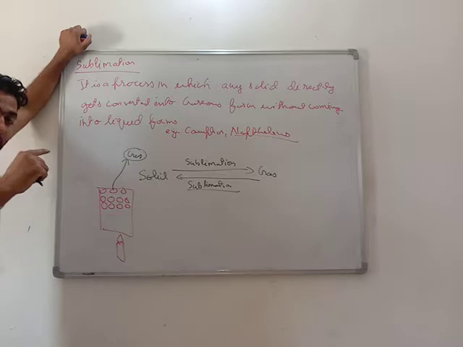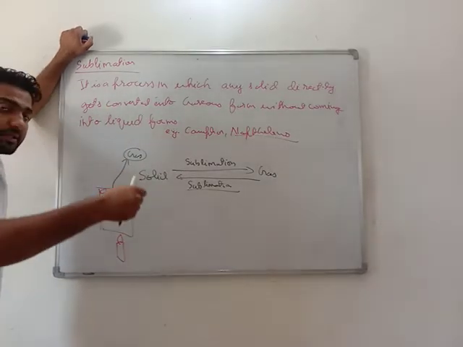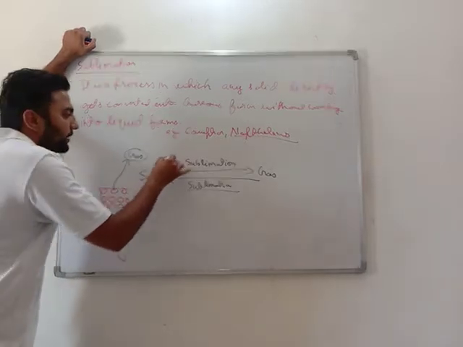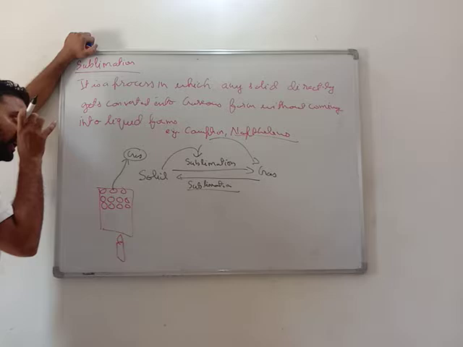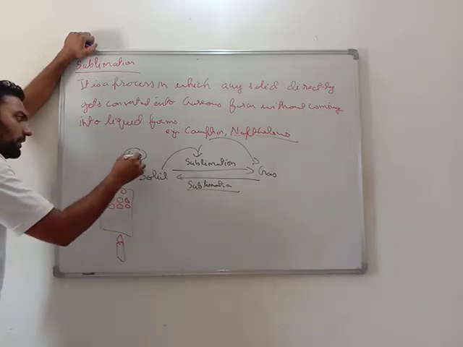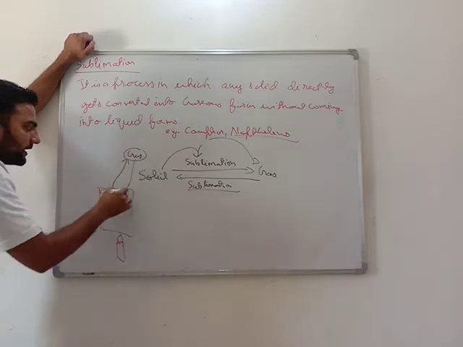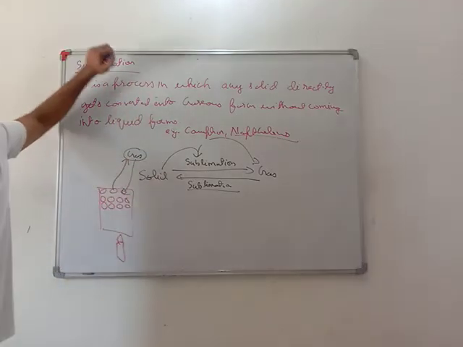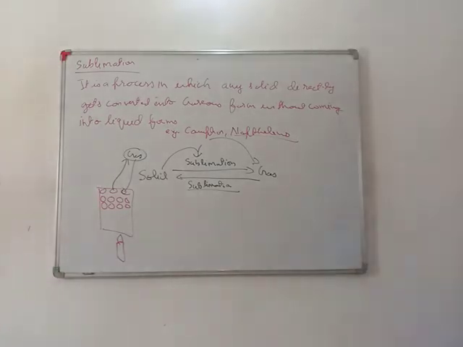Means the movement increases all of a sudden, and this movement is so large that without getting converted into liquid, it directly gets converted into gaseous form. Similarly, while cooling, this movement decreases all of a sudden so much that this gas directly gets converted into solid. Its examples are naphthalene balls and camphor.